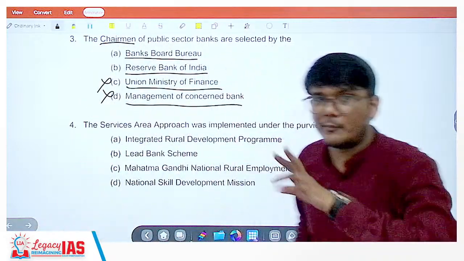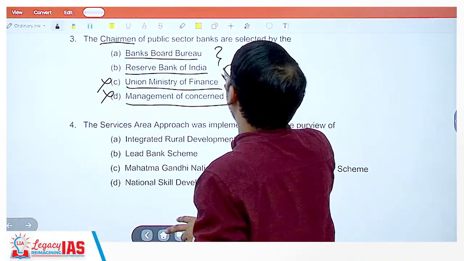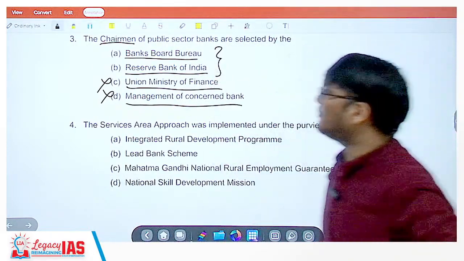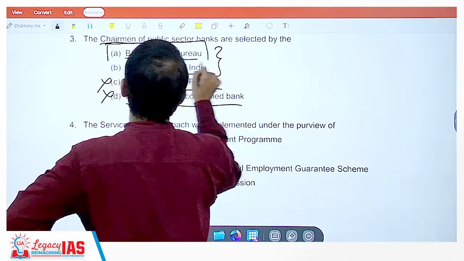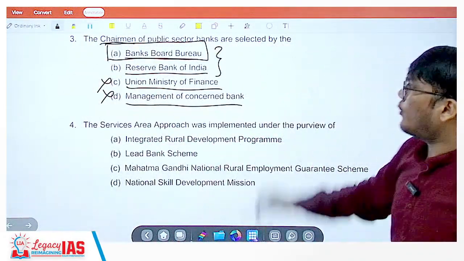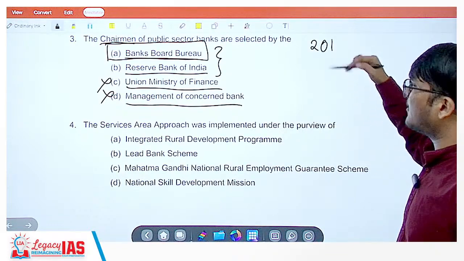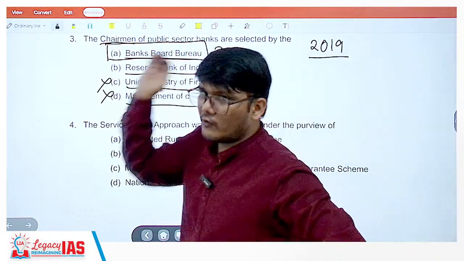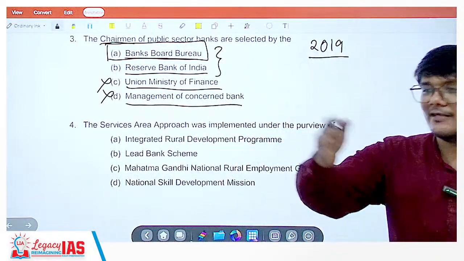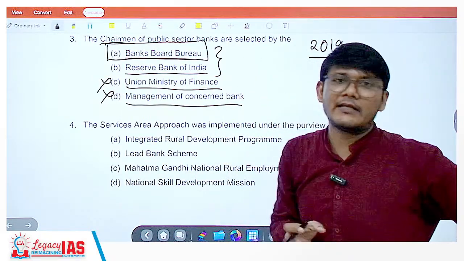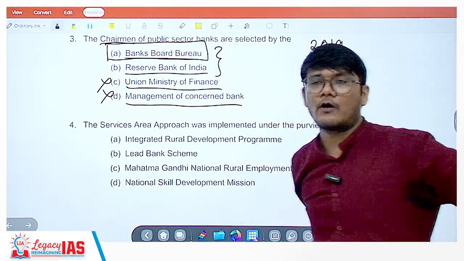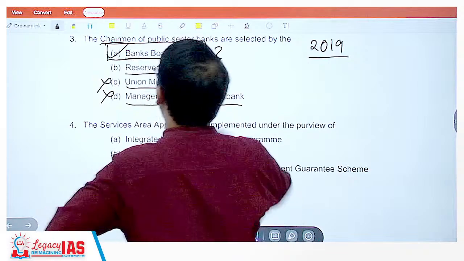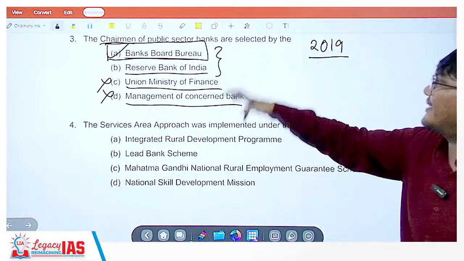The confusion could be between Banks Board Bureau and Reserve Bank of India. Now this question was asked because Banks Board Bureau was in the news, and this question I think is of 2019 if I'm not wrong. Yes, 2019 question. If you are a serious aspirant studying your current affairs religiously, regularly, you would have definitely heard about Banks Board Bureau. So the correct answer here is Banks Board Bureau. It appoints the chairperson of public sector banks.